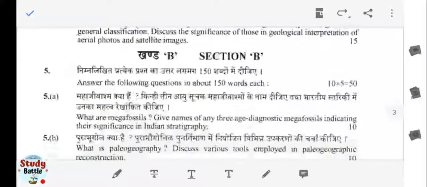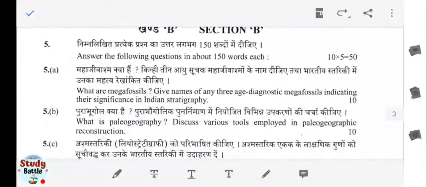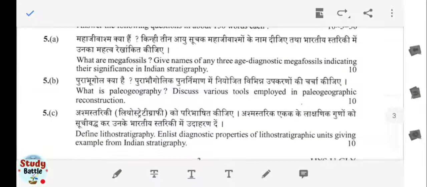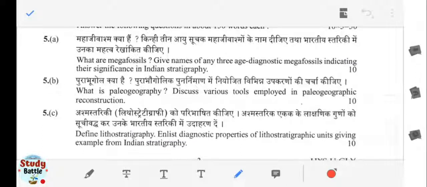Next one is part B or section B. You can see what are the megafossils. 2 types of fossils are there, megafossils and microfossils. Generally questions are being asked from the microfossils, but since the question is being asked from the megafossils, give name of any 3 age diagnostic megafossils indicating their significance in Indian stratigraphy.